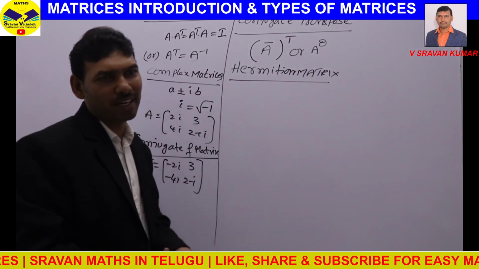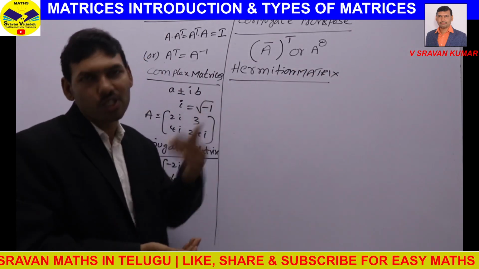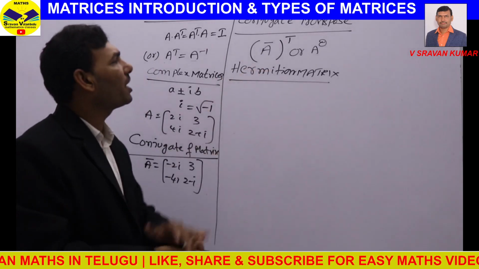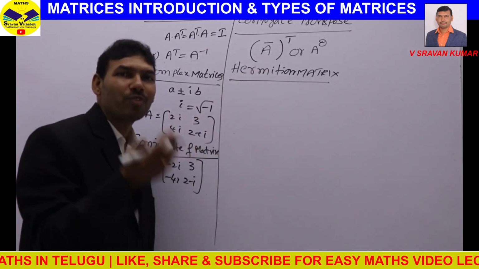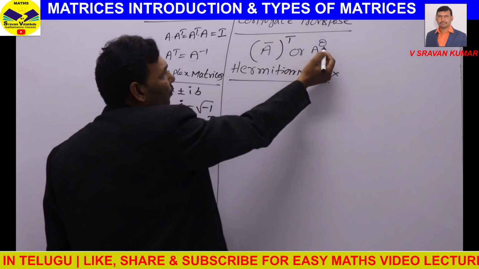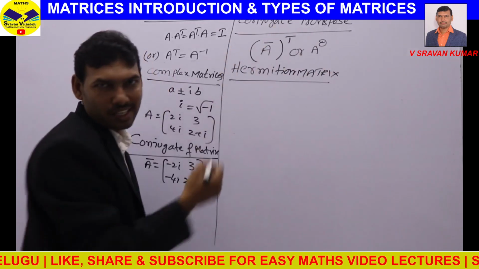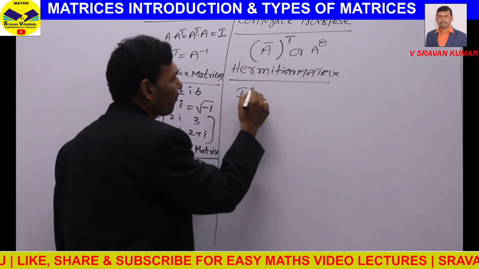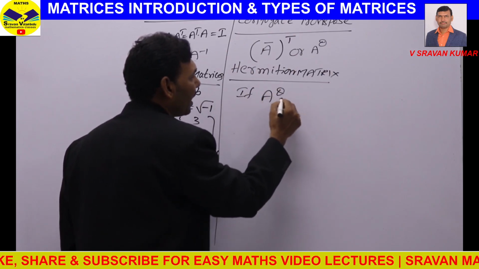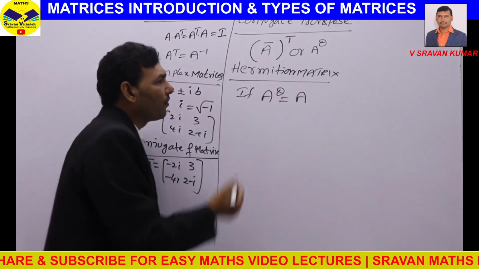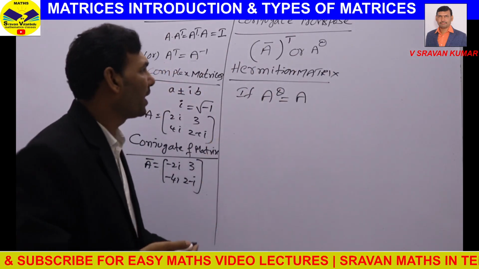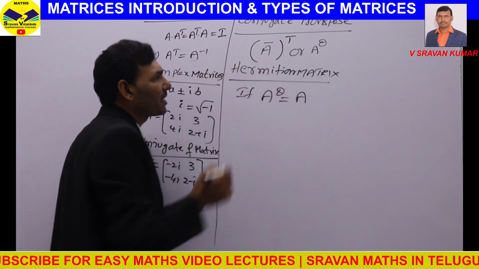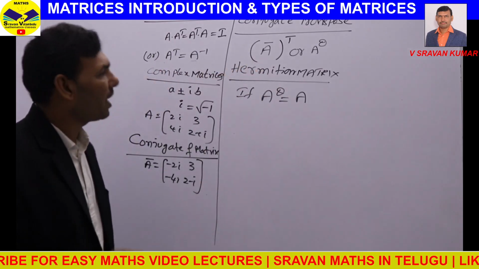You all know symmetric matrix means A transpose equal to A. The same concept here, but there we write transpose, here we write theta, conjugate transpose. If A power theta equal to A, then that matrix is called Hermitian matrix.